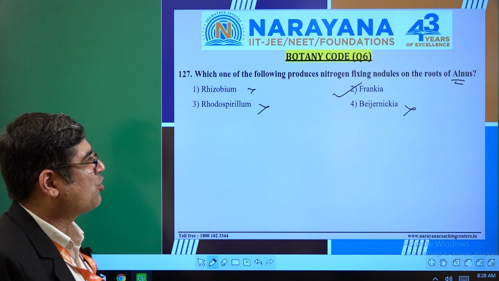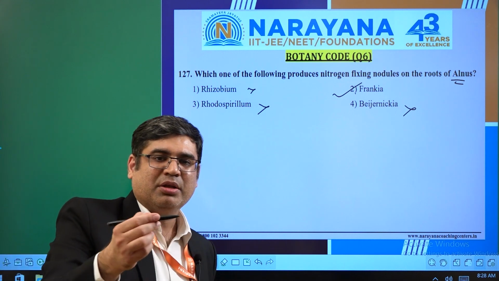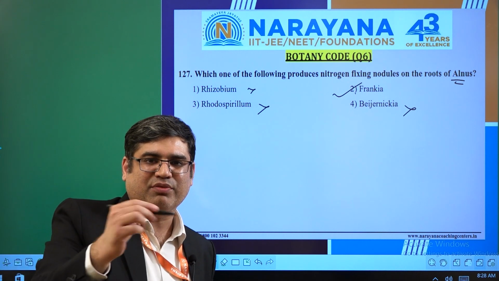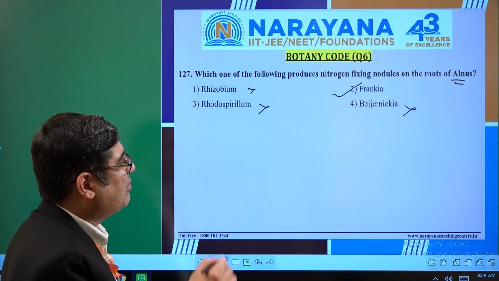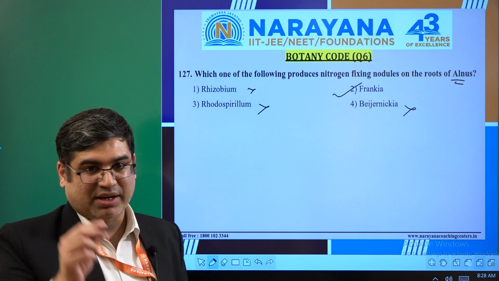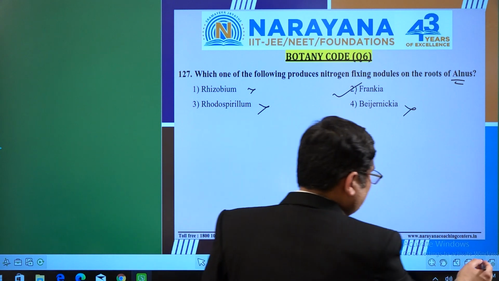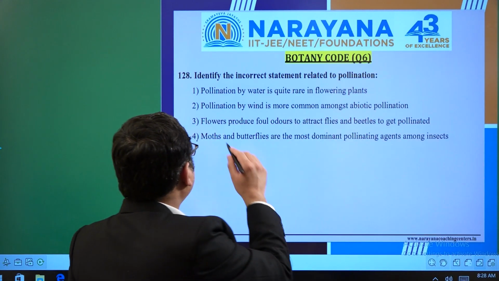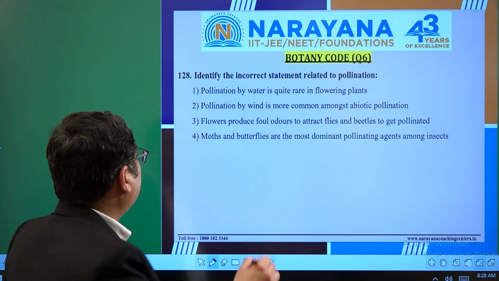You can find this particular question in two chapters: in Mineral Nutrition, just before the biological nitrogen fixation portion, and likewise in Microbes in Human Welfare, on the last page of that particular chapter of the class 12 standard. We move on to the next question number 120.